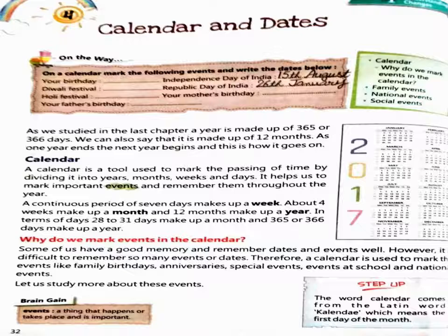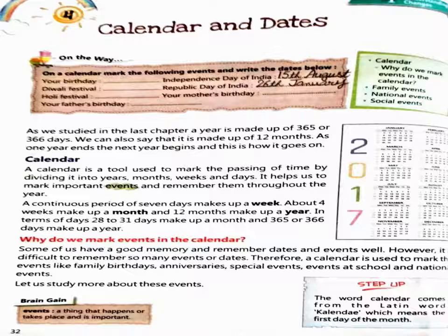Calendar. What is a calendar? It helps us to mark important events and remember them throughout the year. That is called a calendar. Now, look at your book. On a calendar, mark the following events and write the dates below.